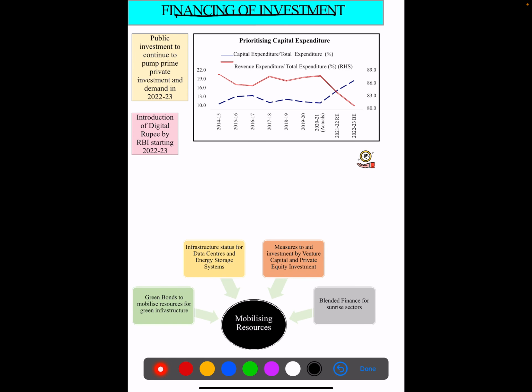The curve here shows the proportion of revenue expenditure to total expenditure has steadily decreased in the past few years, and the converse has happened for capital expenditure in the same time frame. When talking of mobilizing resources, green bonds to mobilize resources for green infrastructure, as in the global trend. Infrastructure status for data centers, which are growing, and blended finance for sunrise sectors like clean fuel industries, EVs and so on.